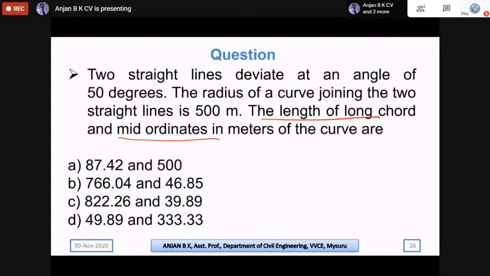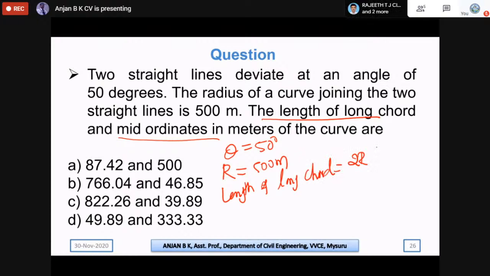So the length of the chord is given by: here the deflection angle is 50 degrees, and the radius is 500 meters. Therefore, the length of the long chord is given by 2R sin(theta/2).